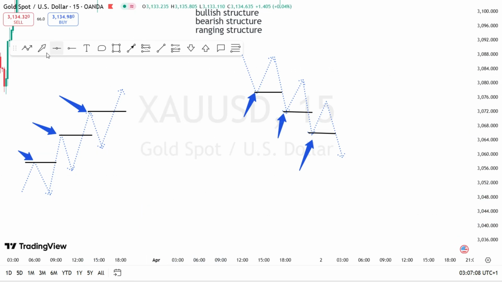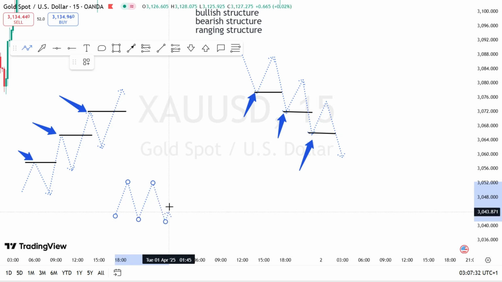So it will first create a high over here. It will come down like this. Instead of taking out this high, it will fail to take out this high. And it will pull back again. Instead of the market taking out this low, it will fail to take out this low.